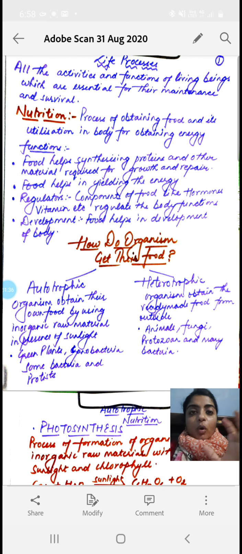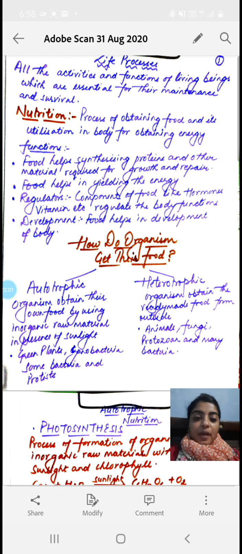So all the activities which differentiate a living being from a non-living thing are termed as the life processes, because these life processes are essential for the maintenance and survival of the living individual.